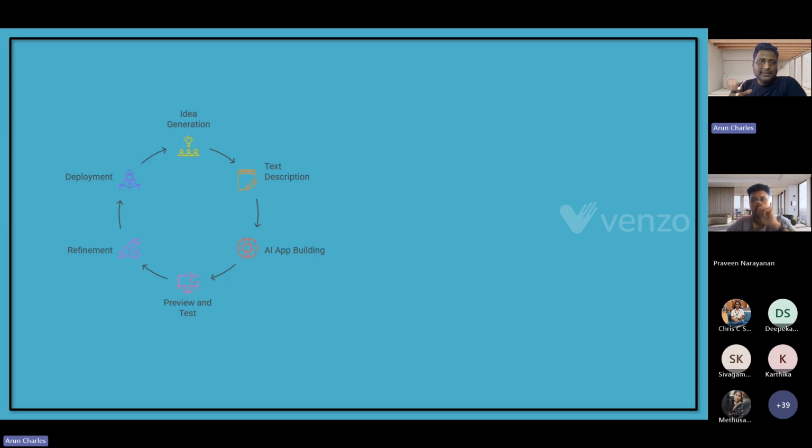This is the one main thing which AI lacks. AI lacks creativity. Even though AI can do a lot of things, it does not have human creativity. So it's us who have to think creatively about what different kinds of applications, approaches, or issues we are going to solve. We have to come up with an idea. And then comes the text description. That's nothing but the prompt which we need to give to the system in order to make the AI understand what we are going to build and what we expect.